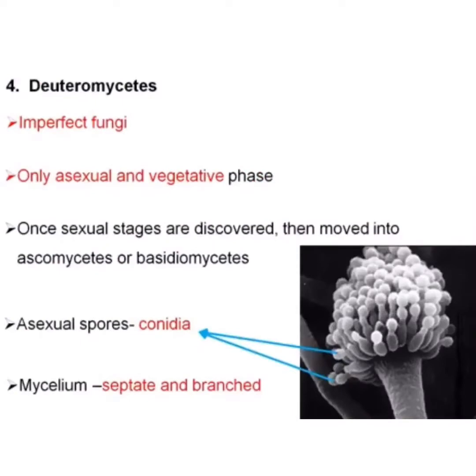Last class is the Deuteromycetes. This is also called imperfect fungi because only asexual and vegetative phases are present. Sexual stages are absent in this case. Once sexual stages are discovered, then they can be moved into Ascomycetes or Basidiomycetes. The asexual spores in this case are conidia, and the mycelium of these types of fungi is septate and branched.